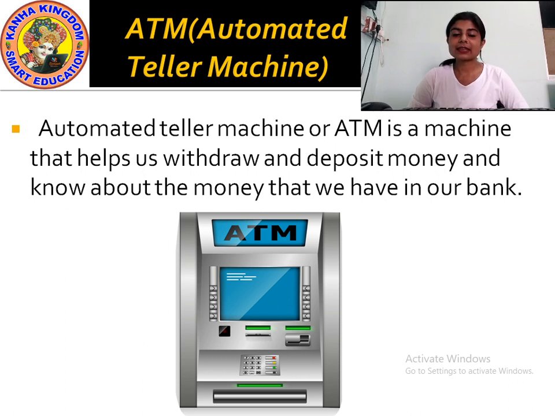The full form of ATM is automated teller machine, and it is a machine that helps us to withdraw. Withdraw means to take out the money from the ATM, and deposit means to keep the money inside the bank. We can also deposit money with the help of ATM inside our bank account. And this ATM also tells us about the money that we have in our bank.